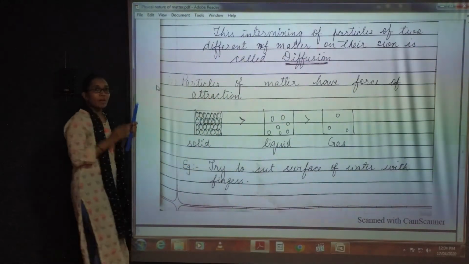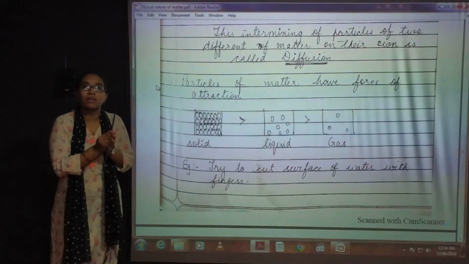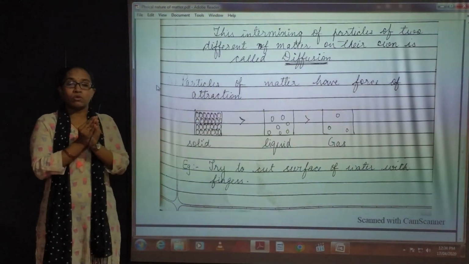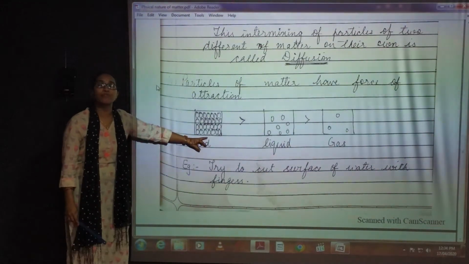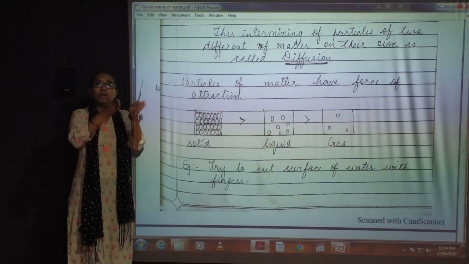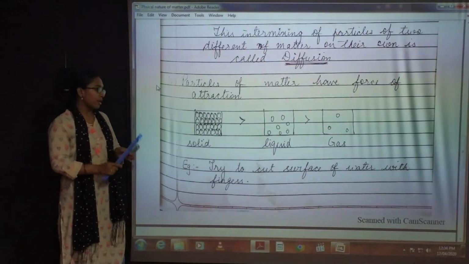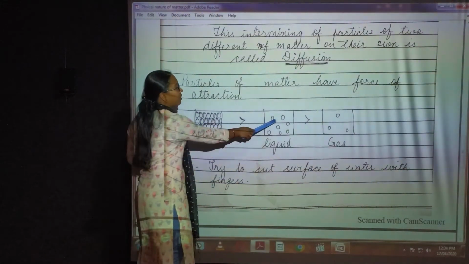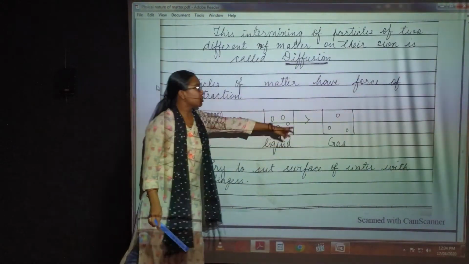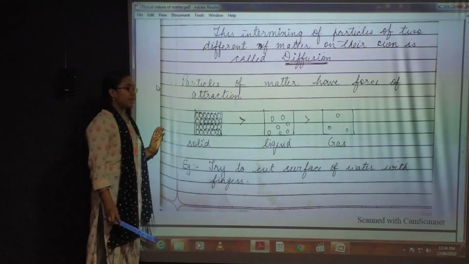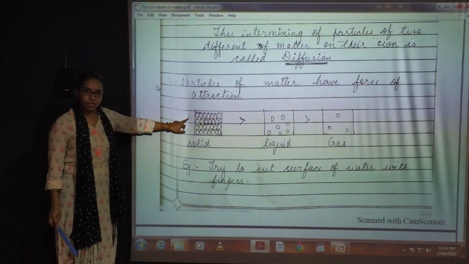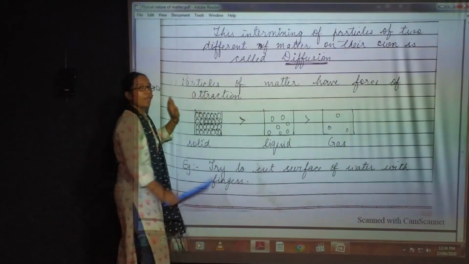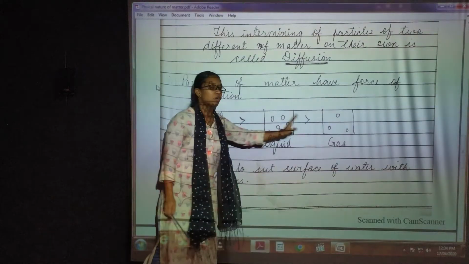Now why are they together? Why are they held together with one another? Because of a force known as the force of attraction. The force of attraction binds them very closely with one another. So in liquids the force of attraction will be less. In gases the force of attraction will be very less. So in solids the force of attraction is higher, in liquids less than the solid, and in gases less than the liquid.